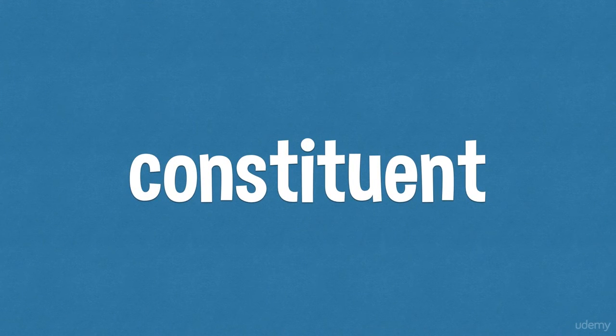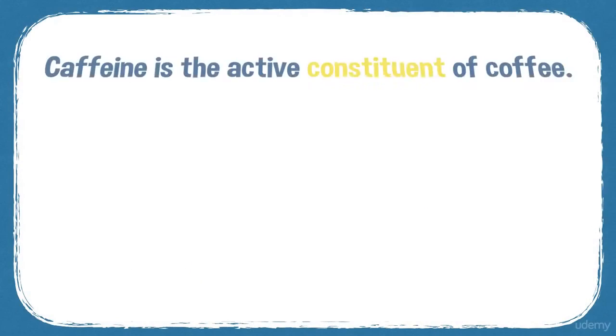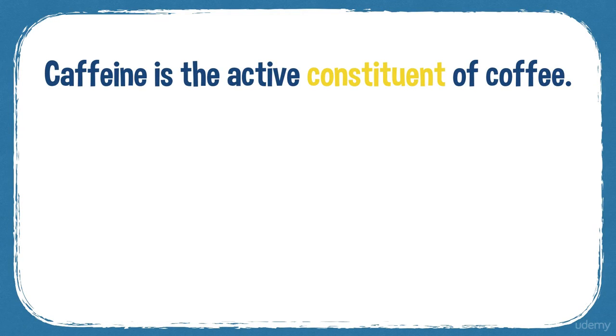And the next word is constituent. Constituent. A constituent of a mixture or a substance or a system is one of the things from which it is made. So, for example, caffeine is the active constituent of coffee. Coffee is made up partly of caffeine.